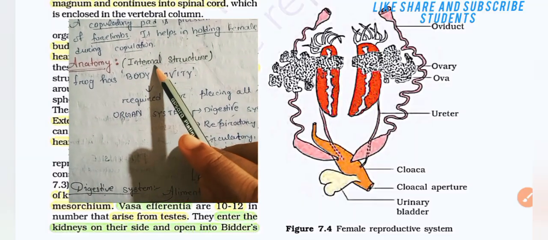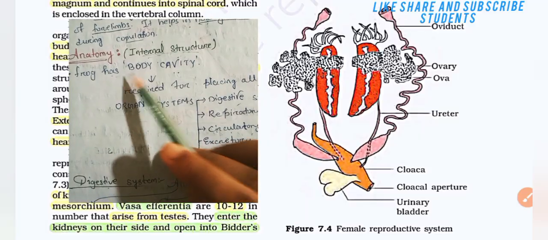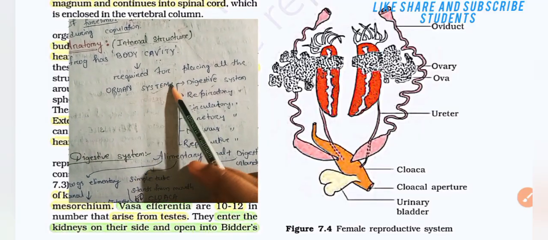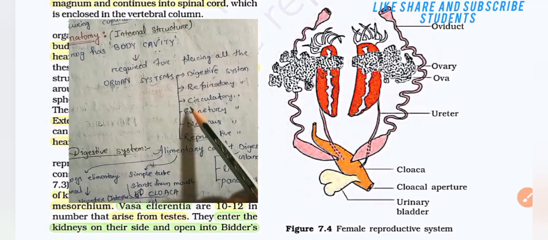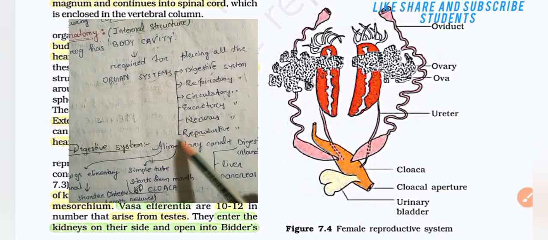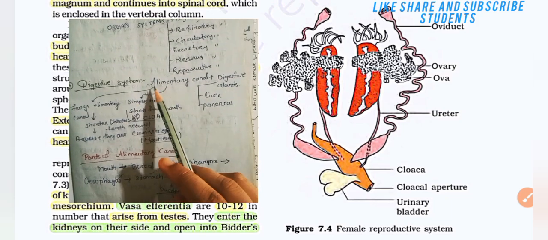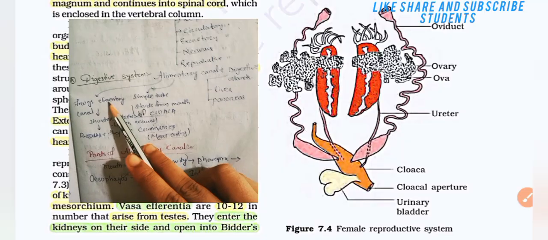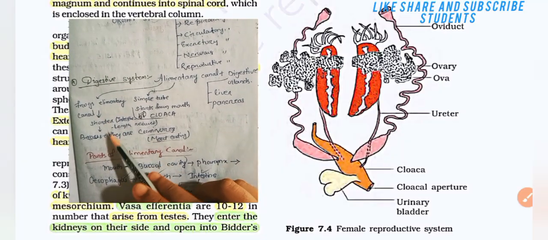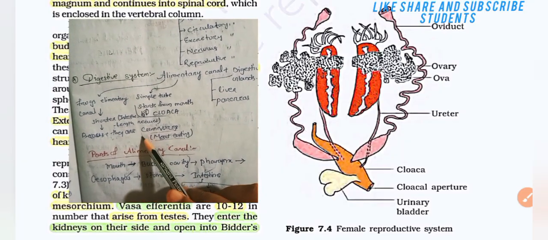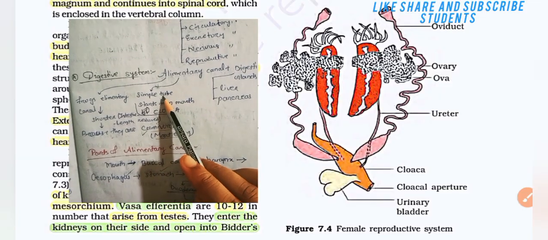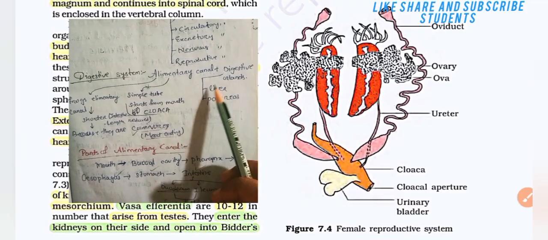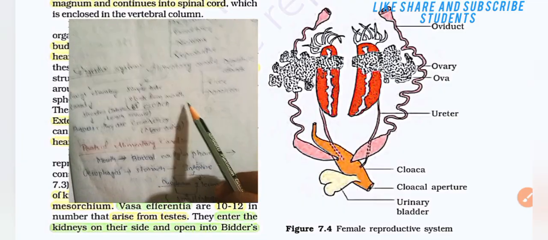Anatomy. Anatomy is the internal structure. Frog has a body cavity. The body cavity is required for placing all the organ systems, that is digestive system, respiratory system, circulatory system, excretory system, nervous system, and reproductive system. Digestive system: the alimentary canal plus digestive glands. The frog's alimentary canal is short because they are carnivores, meat eating. The alimentary canal is a simple tube from the mouth to the cloaca. The digestive glands are the liver and pancreas.